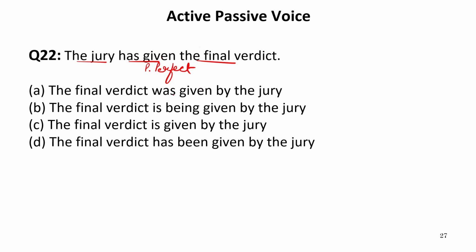So let us see the options. "Was given," this cannot be the answer. "Is being" only comes in continuous tense, this cannot be the answer. "Is given" can come only in the indefinite tense of present tense, and the D option is the remaining option and is the required option. "The final verdict has been given by the jury." So our answer is D.